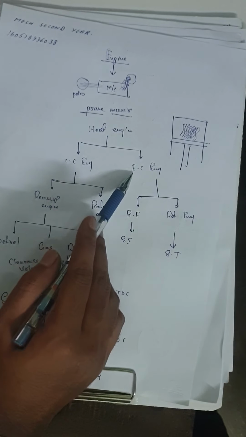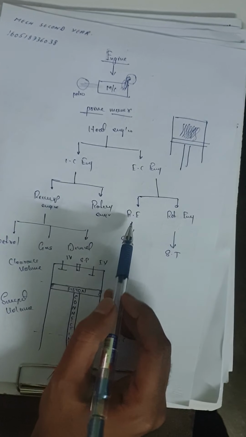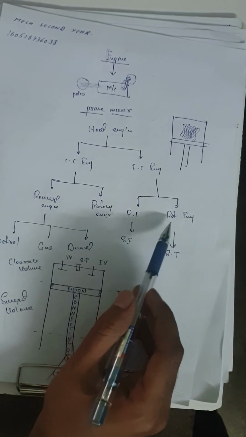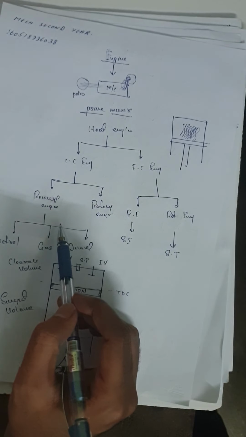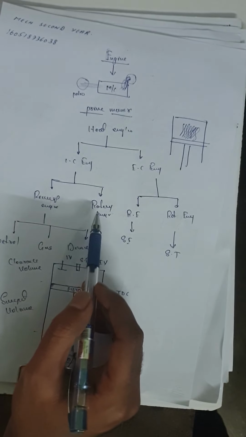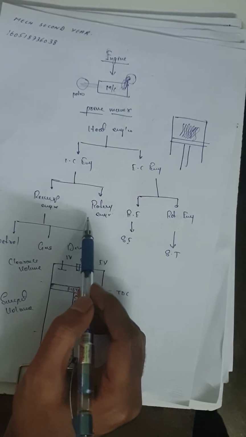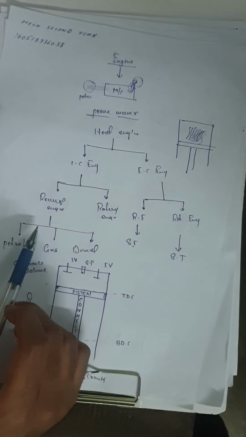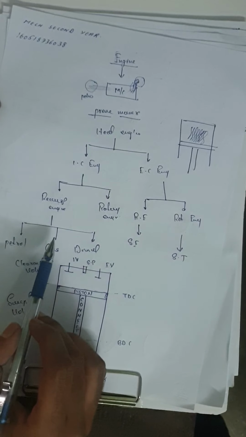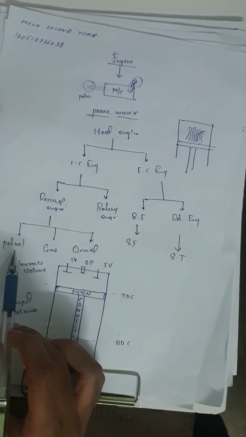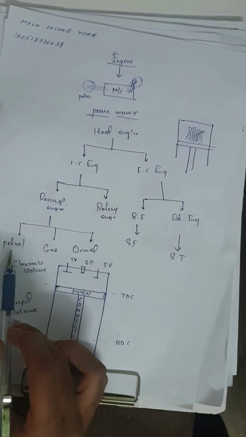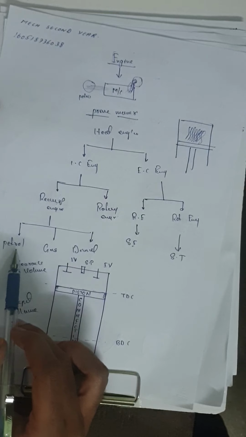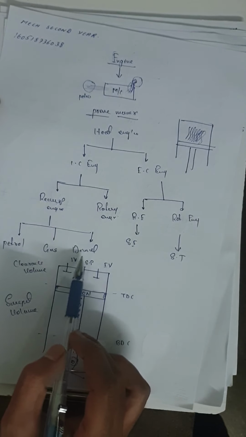Now the IC engine is further classified into two types, reciprocating engine and rotary engine. Same as the EC engine, also classified into reciprocating engine and rotary engine. A reciprocating engine works with to-and-fro motion, and something that is rotating is known as a rotary engine. Now the reciprocating engine is further classified into three types: petrol, gas, and diesel. We use petrol in bikes, cars, etc., and diesel in heavy vehicles.